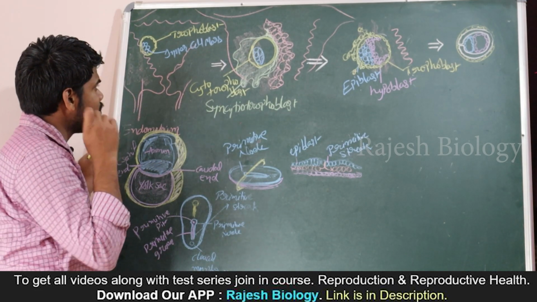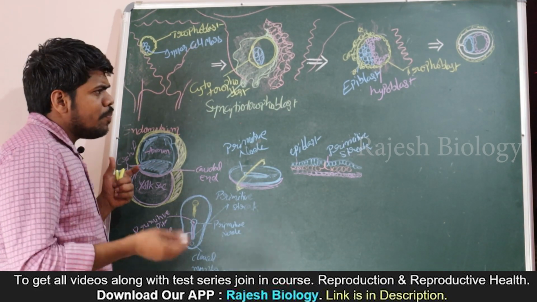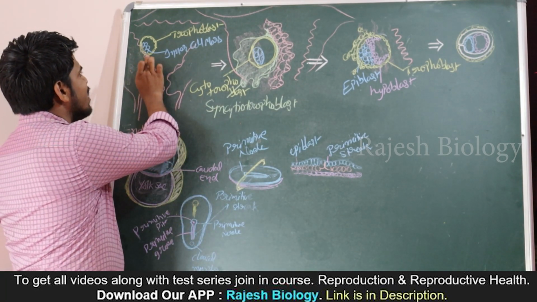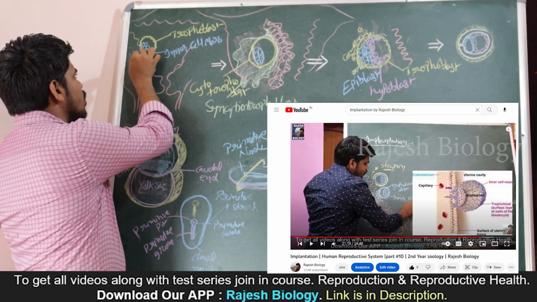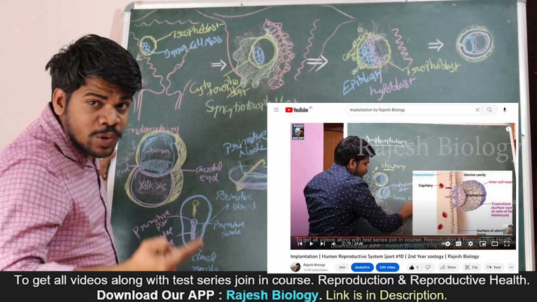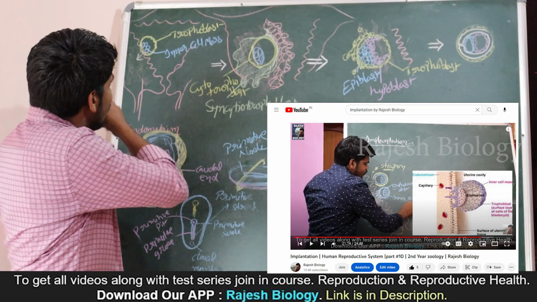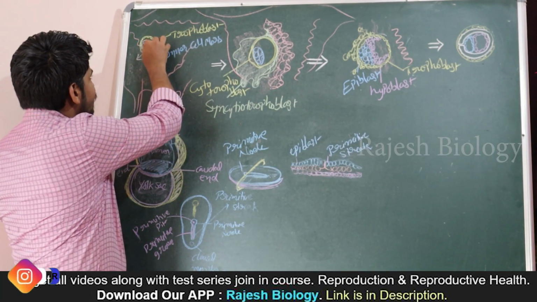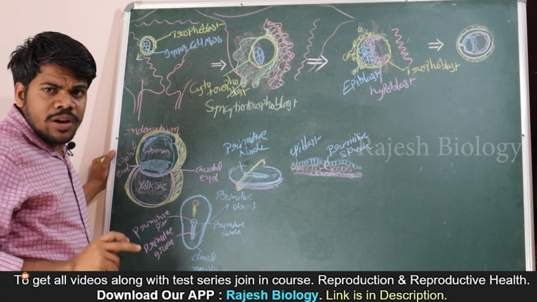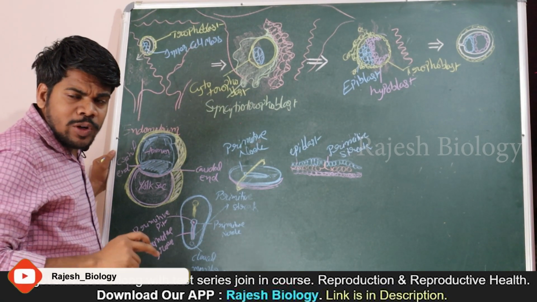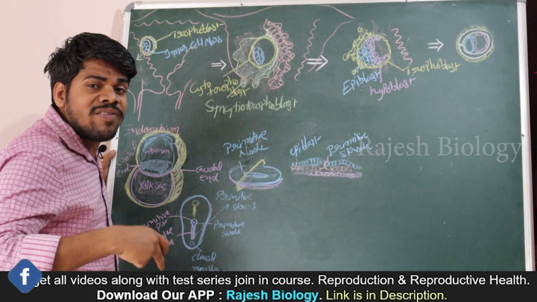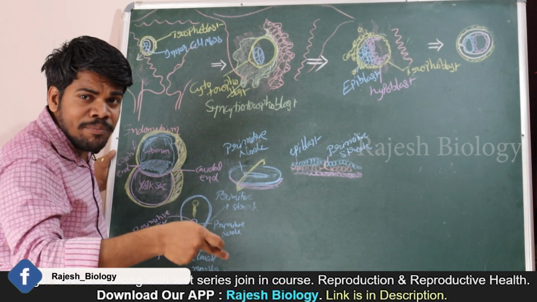Okay, come back. In the previous video, I made a small mistake. The inner cell mass is towards the uterine wall. Where there is an inner cell mass, on that side only implantation takes place. On the other side there is a blastocele. Okay, this is implantation. Now in this video I am going to explain what will happen to the blastocyst, what will happen to that embryo, after implantation.